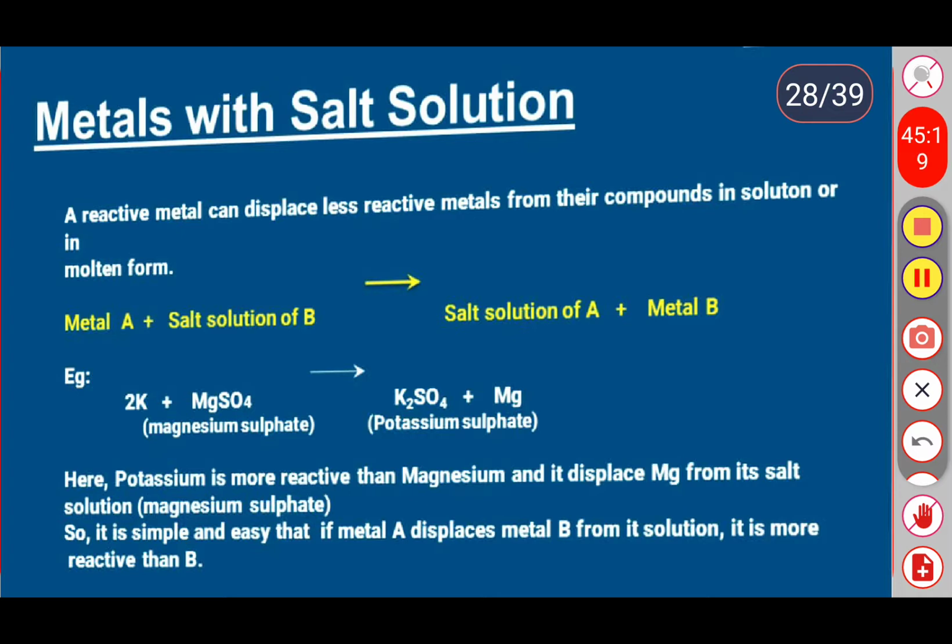A reactive metal can displace a less reactive metal to form its compound in solution or in molten form.